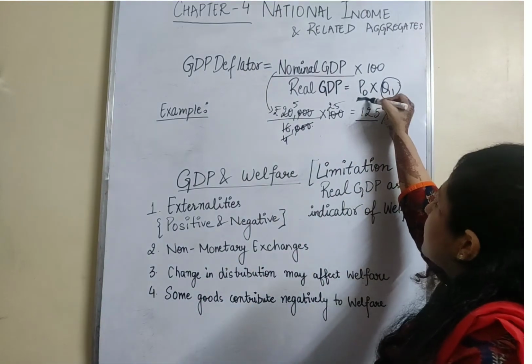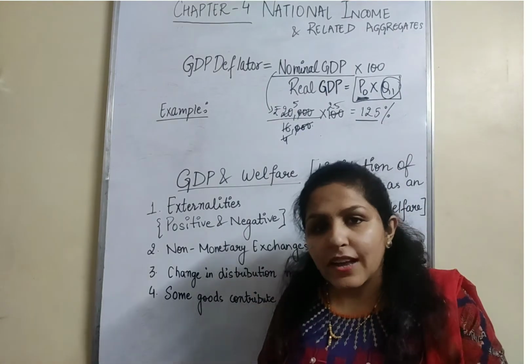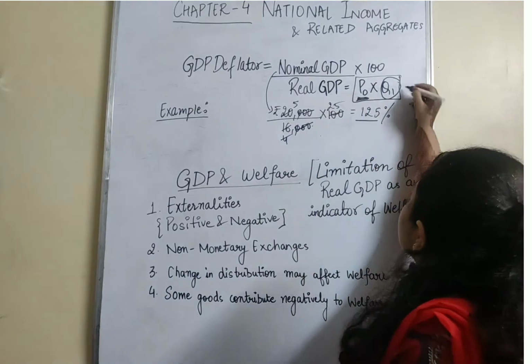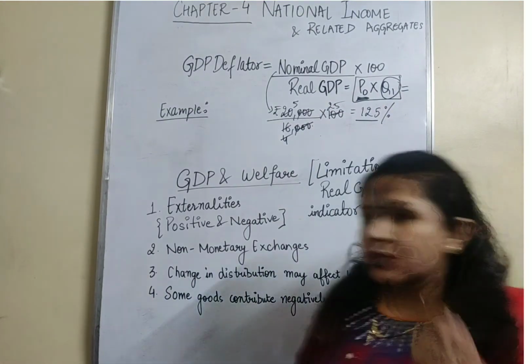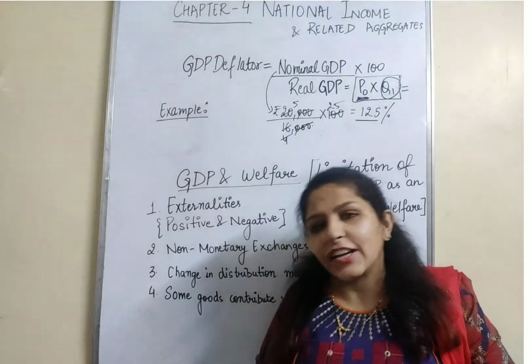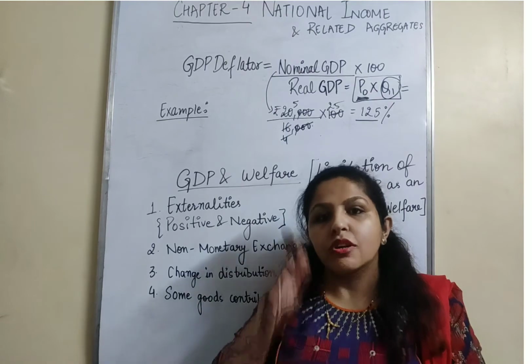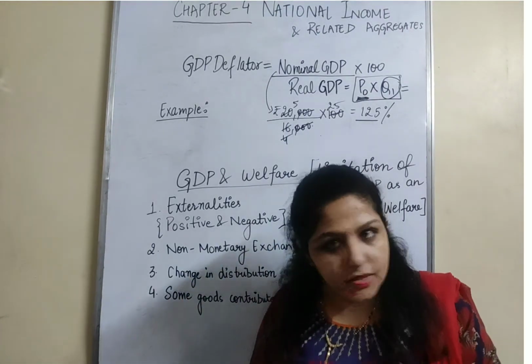For all we are taking P naught as the main content. So real GDP will always be P naught into Q1. So if I ask you which is the better indicator of welfare, you'll say, ma'am, real GDP, because it takes into account only the change in output.